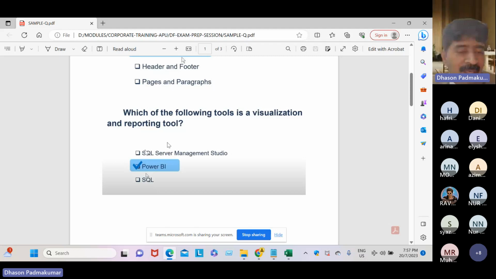SQL Server is a DBMS, a database management system, like Postgres, which we learned in the last 2 weeks during Python class. SQL is a query language. It is a structured query language. So what is the expansion? Structured query language. So here, the right answer is Power BI.